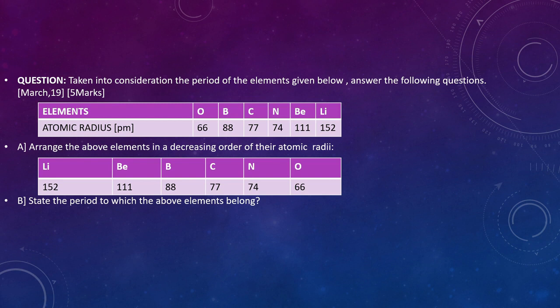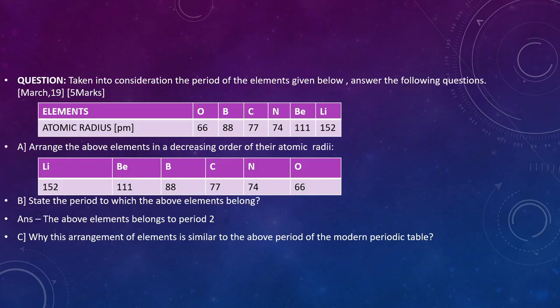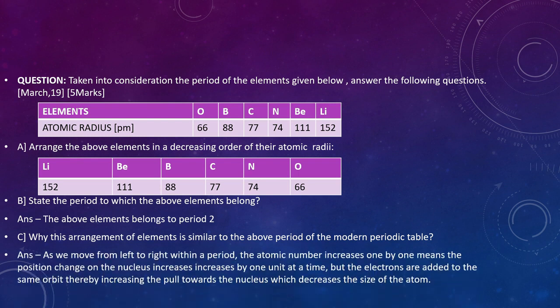Next question, state the period to which the above elements belong. The answer is, the above elements belong to period 2. Why is this arrangement of the elements similar to the above period of the modern periodic table? As we move from left to right within a period, the atomic number increases one by one, meaning the positive charge on the nucleus increases by 1 unit at a time. But the electrons are added to the same orbit, thereby increasing the pull toward the nucleus, which decreases the size of the atom.